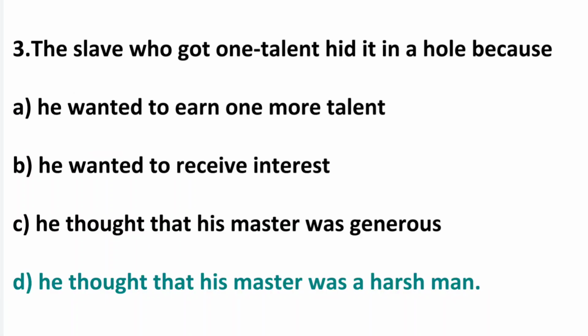Third question, the slave who got 1 talent hid it in a hole because option A, he wanted to earn 1 more talent. Option B, he wanted to receive interest. Option C, he thought that his master was generous. Option D, he thought that his master was a harsh man. So the correct answer is option D, he thought that his master was a harsh man.